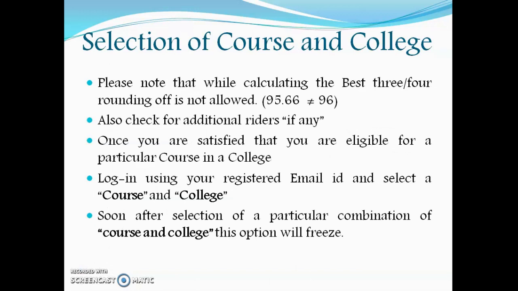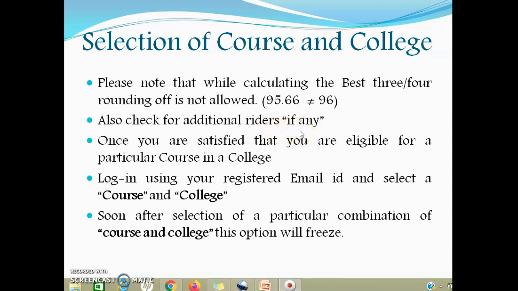Now, one thing which is very important to note is that while calculating the best 3 or 4, whatever the case may be, rounding off is not allowed. That means that if while calculating the best 3 you get 95.66%, it will not be taken as equivalent to 96.